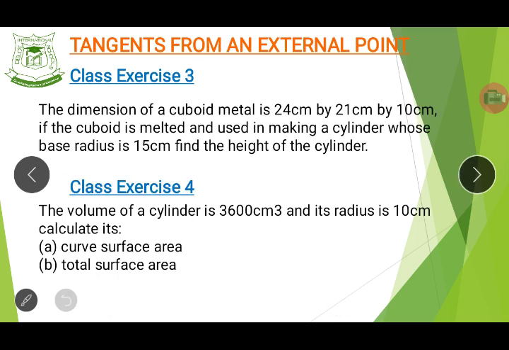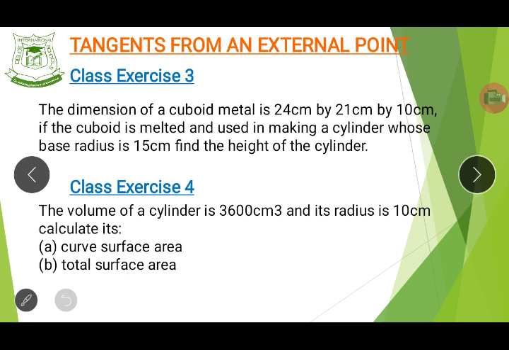All right. You have two more questions for today. The dimension of a cuboid metal is 24 centimeters by 21 centimeters by 10 centimeters. Now, if the cuboid is melted and used in making a cylinder whose radius is 15 centimeters, find the height of the cylinder.